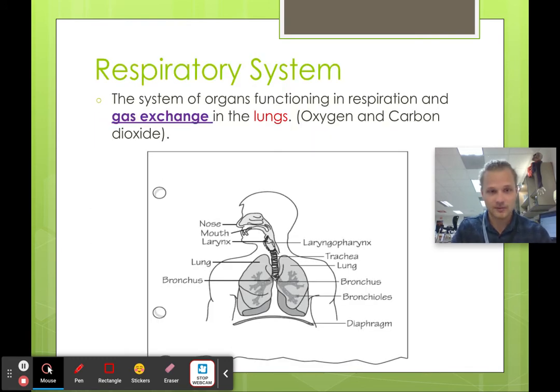All right. Respiratory system. Like we said, this is about gas exchange. This is taking in oxygen into your lungs, switching it out inside your blood. The blood that has a bunch of carbon dioxide switches it out. So now the blood has the oxygen, and now the carbon dioxide can leave your body. So you're going to excrete the carbon dioxide, whereas you're taking in that oxygen. We're going to keep doing this over and over again, because we have to undergo cellular respiration in our bodies to have energy.